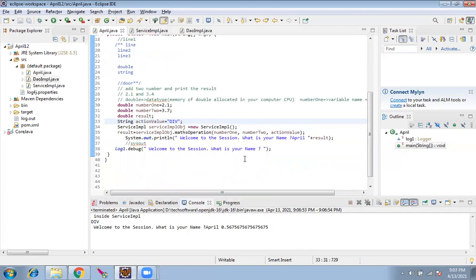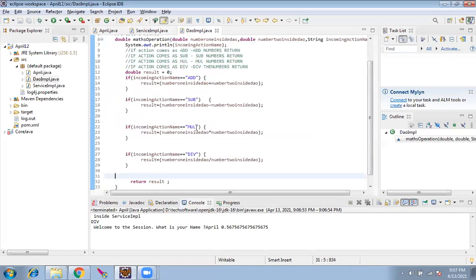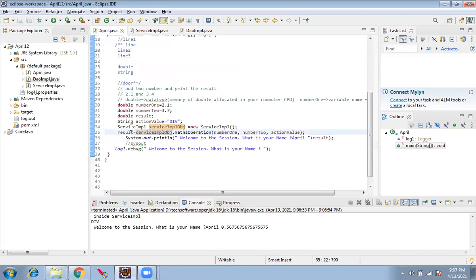Yes. And in this case, we don't use the service impl.java, right? We use only DAO impl.java. No, we are calling service. The value passes through the service to DAO. The logic is done in the DAO. But directly we are not calling DAO. We are calling service.